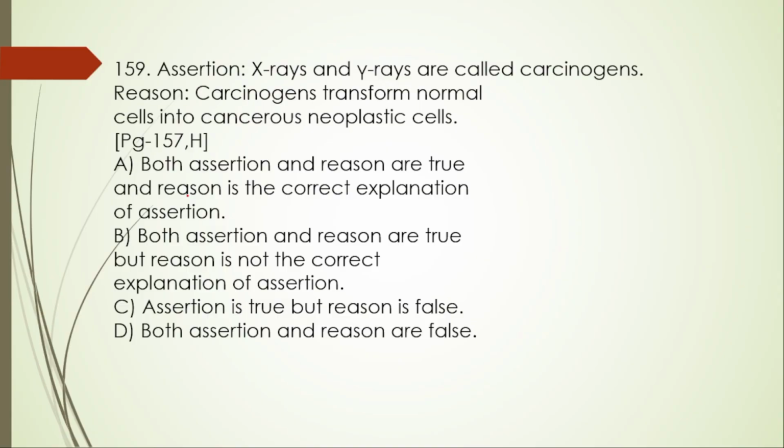Next, 159. Assertion and reason type of question. Assertion: X rays and gamma rays are called carcinogens. Yes, of course, this is true. Reason: carcinogens transform normal cells into cancerous neoplastic cells. This is also right. So the right option is A.